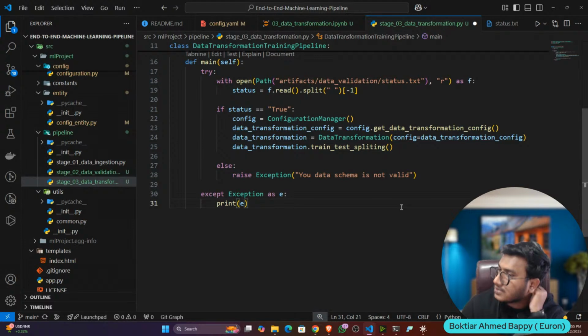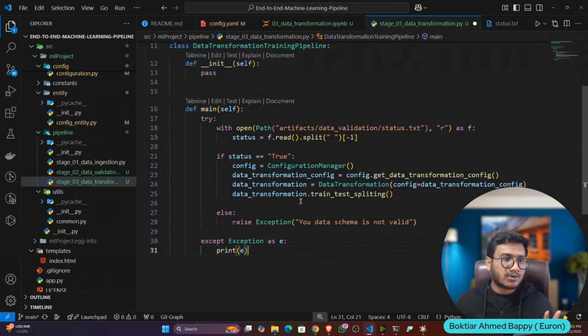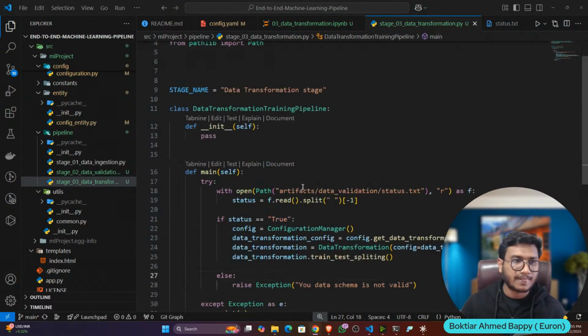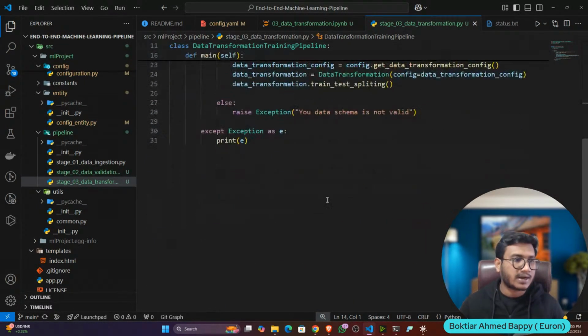This is super important, guys. Okay. Unless and until you do it, don't train the model, because in production there is a possibility your data may change and you may end up with an error. Okay. So that's why you always have to do the validation check. Okay. So it's done. Now let's add it in the endpoint.